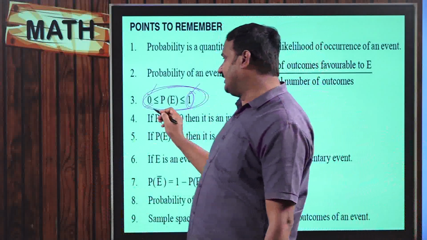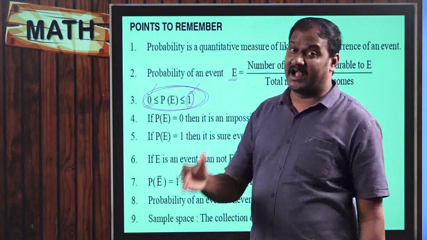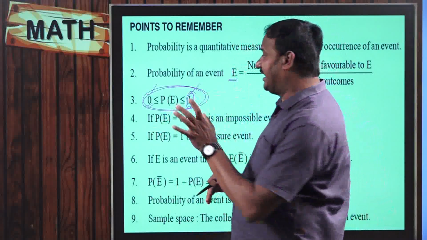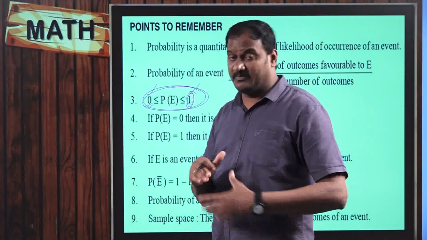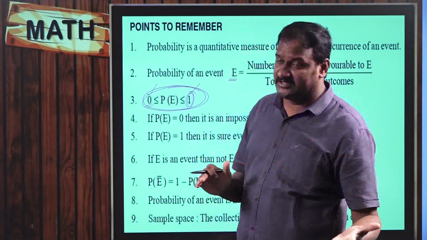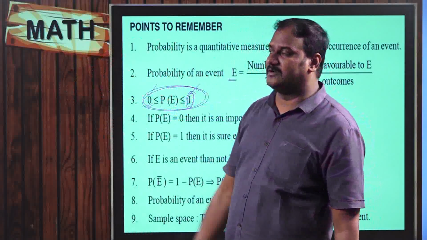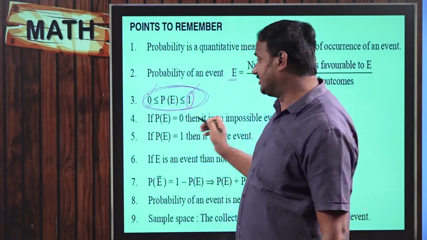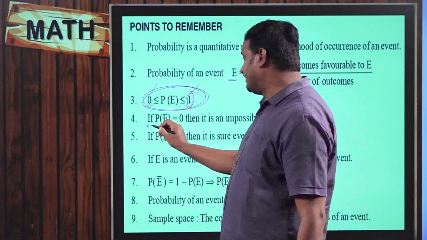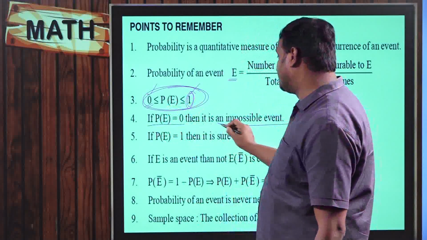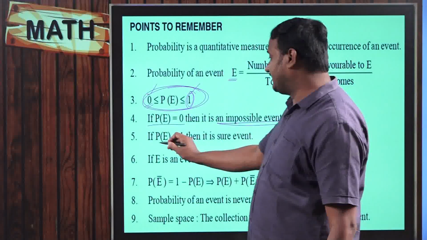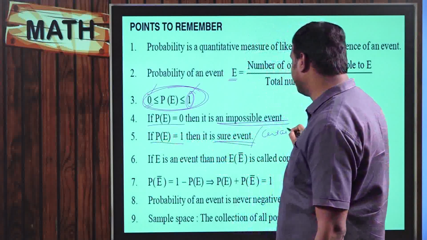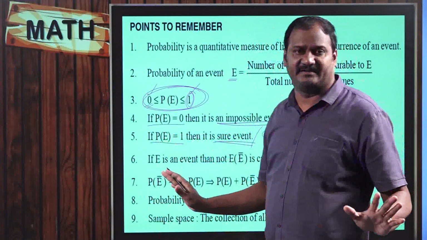So that is why the probability of getting an event always lies between 0 and 1, and it can be 0 as well as 1. Of course we already discussed, probability will never be less than 0 and will never be more than 1. Please do remember all these points. If the probability of an event is equal to 0, then it is called an impossible event. If the probability of an event is equal to 1, then it is said to be a sure event or certain event. It has to happen, that's it.